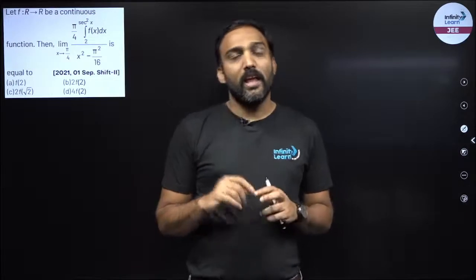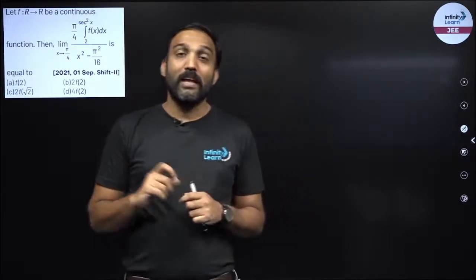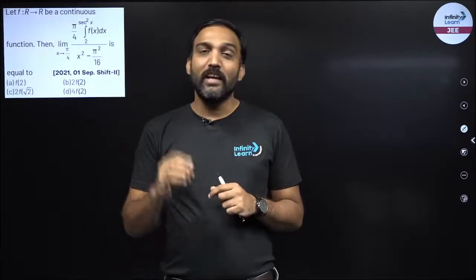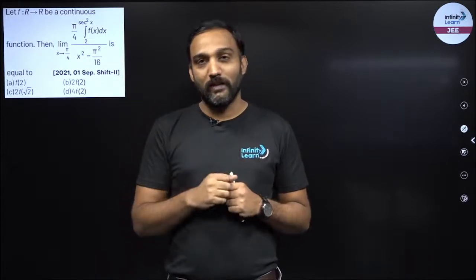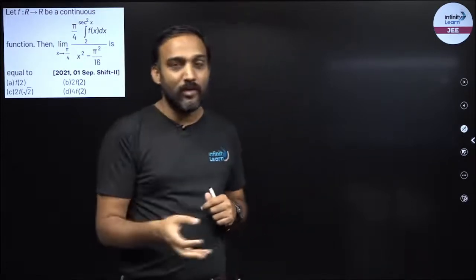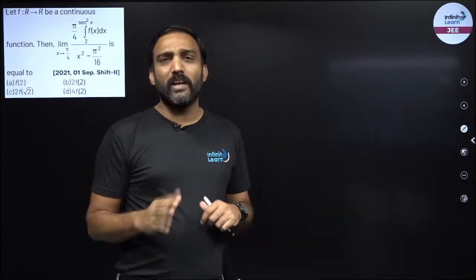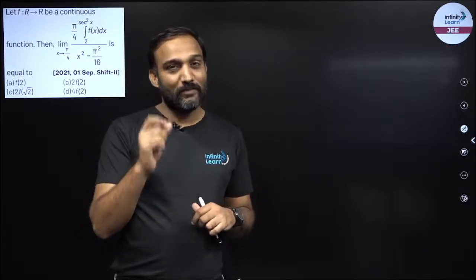Second, right, if you see a 0 by 0 or infinity by infinity form, then you can always use L'Hopital. What does the L'Hopital rule say? Differentiate the numerator, differentiate the denominator and find out the limit. If you once again get 0 by 0 or infinity by infinity, do the derivative once again. Right, keep on doing it unless and until that question gives you an answer.